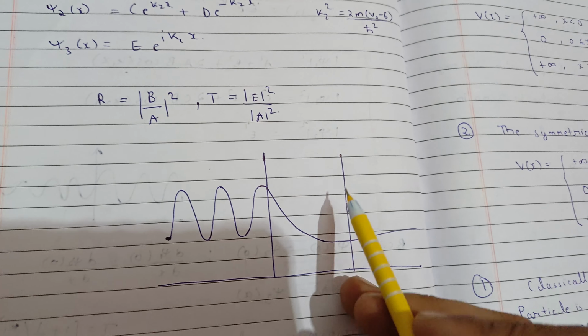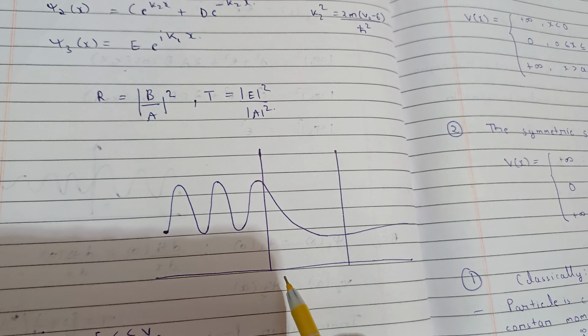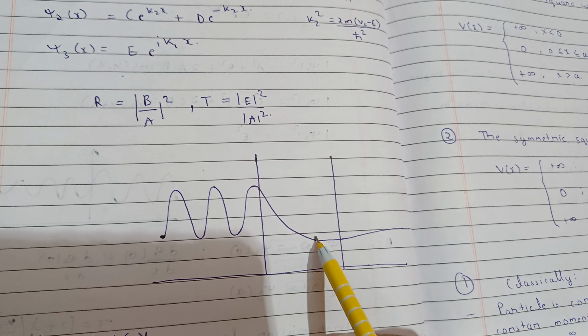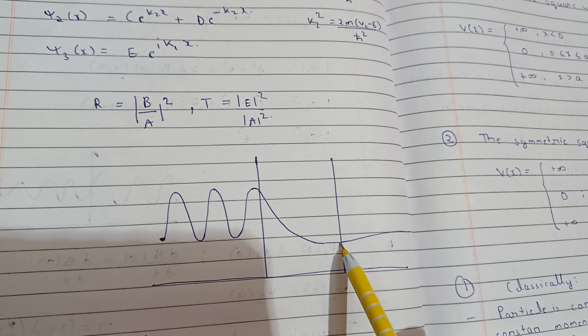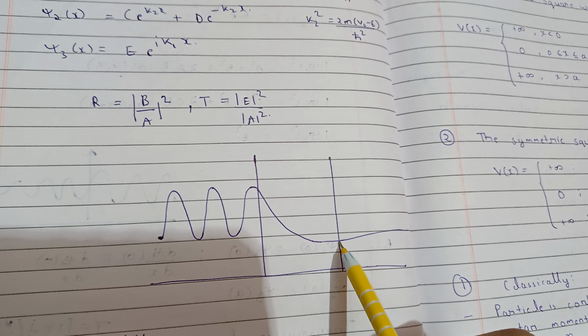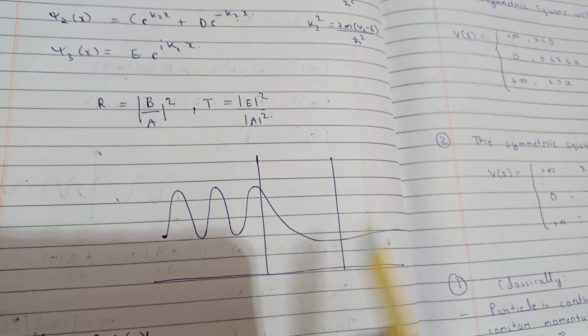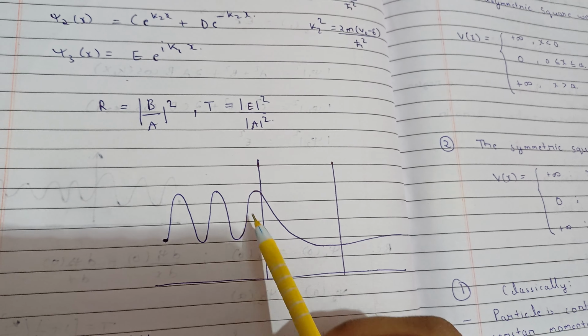Now this time the probability is finite. Because this is a potential barrier, the probability is going to decrease, but it is not going to be 0. The barrier will end and you will be in the zero potential region again. So the particle can be present here also, which means the particle will transmit, and this process is called tunneling.